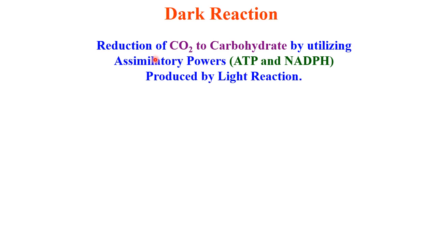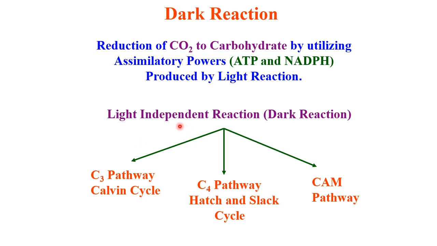Dark reaction. In the dark reaction, carbon dioxide is reduced to carbohydrate by utilizing the assimilatory powers produced by the light reaction. This dark reaction is also known as light independent reaction or carbon reaction. It is further divided into three categories, depending upon the species. In C3 species, it is called Calvin cycle, and in C4 species, it is called Hatch-Slack pathway. Other than these two, we have the CAM pathway or crassulacean acid metabolism pathway. In this video, we are going to see in detail about the Calvin cycle.